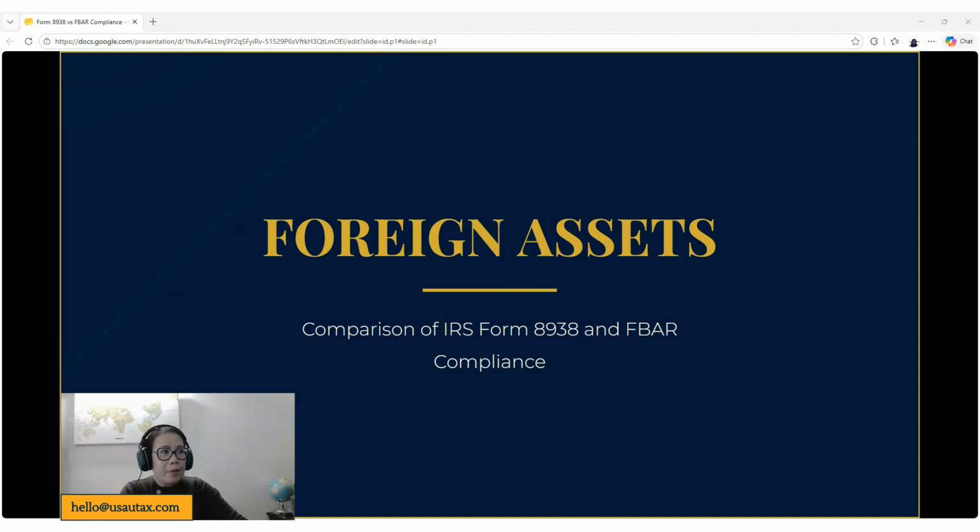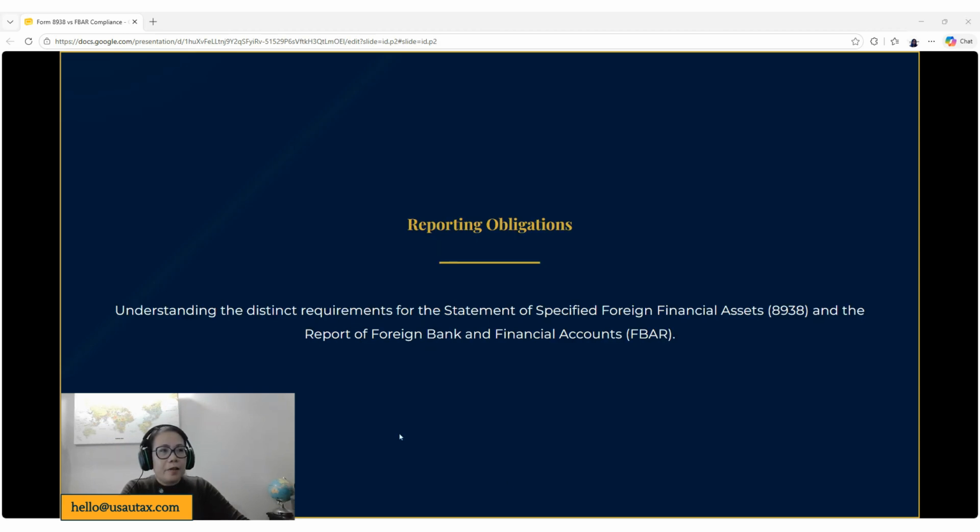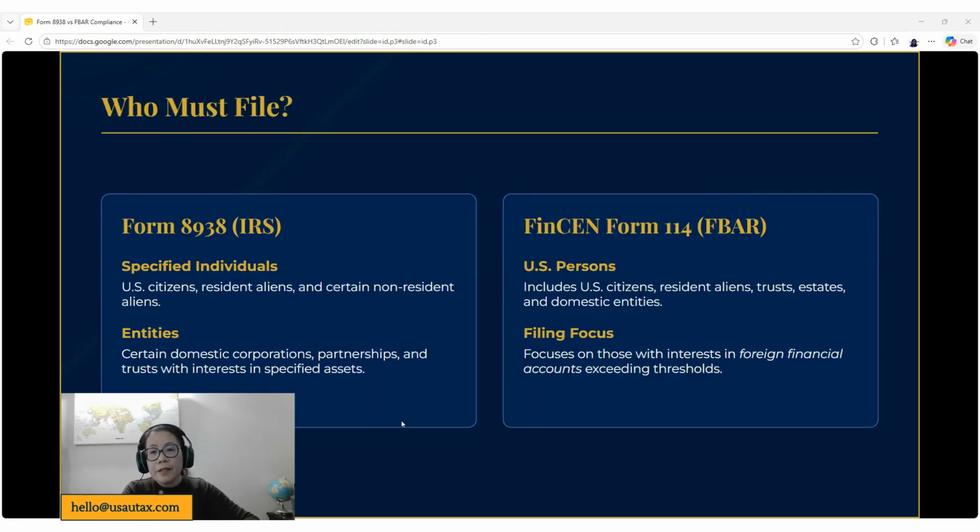So let's have a review of foreign assets. We will compare the IRS Form 8938 and the foreign bank account compliance. For the reporting obligations, we need to understand the distinct requirements for the statement of specified foreign financial assets, that's the Form 8938, the FATCA compliance, and the report of foreign bank and financial accounts, the FBAR compliance, which is reported through FinCEN.